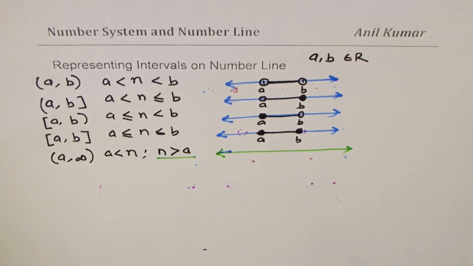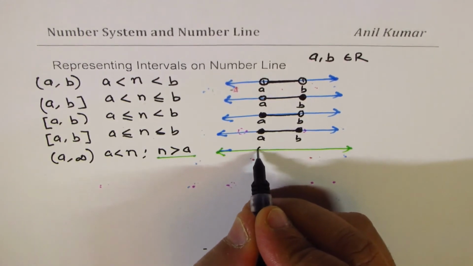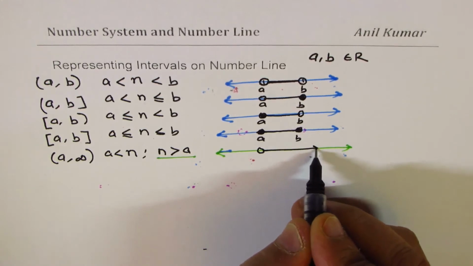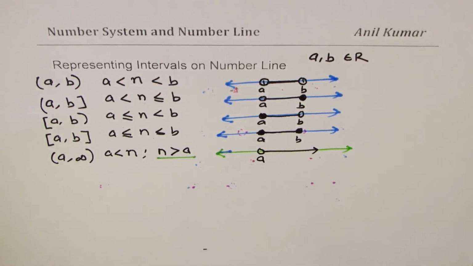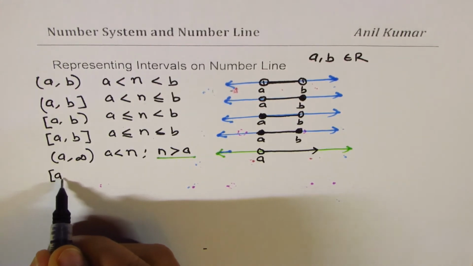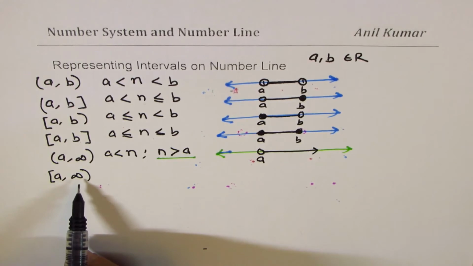Now when I say that the number is greater than A, that means it is on the right side of A, right? But not equal to. So it would be like this. So that is A for us. Now we could have including A, right? But you can never include infinity. Remember, infinity is not a real number.